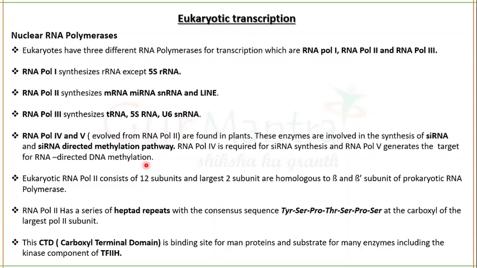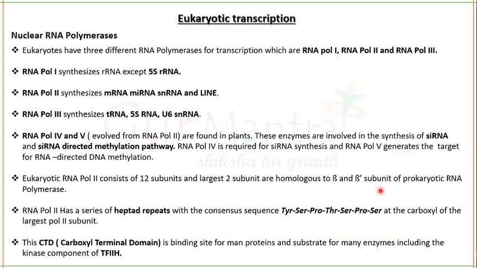Fine. So the eukaryotic RNA polymerase has 12 subunits and two of these 12 subunits are the largest, and these largest two subunits are homologous to the beta and beta dash subunits of prokaryotic RNA polymerase. Those students who are watching my videos continuously must know that prokaryotic polymerase has different subunits.